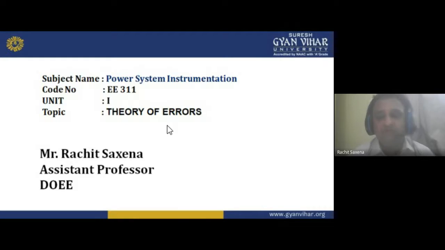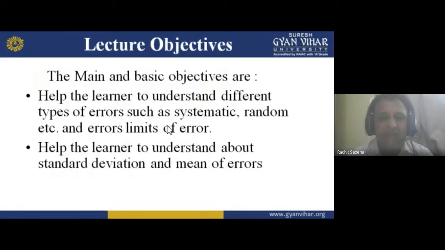From the previous lecture, the main and basic objectives of this lecture are to help the learner understand different types of errors such as systematic and random errors. Many errors are there, such as environmental errors and parallax error, and also the limits of errors. In which limit do we have to work? Also, to help the learner understand standard deviation and mean of error.